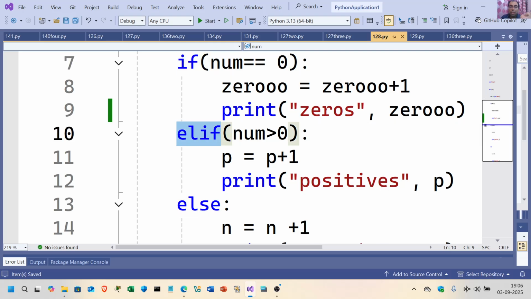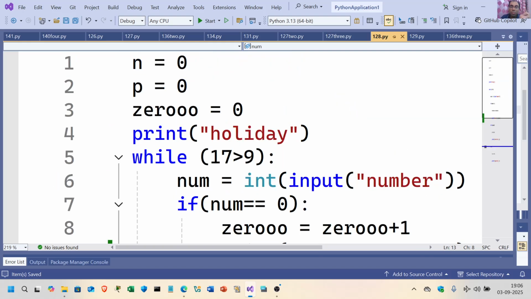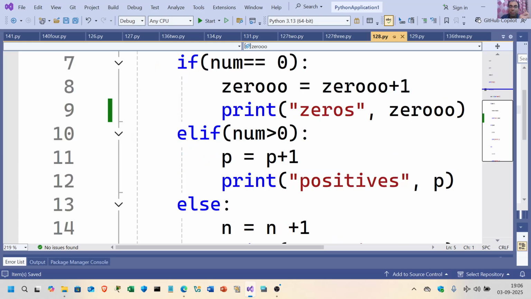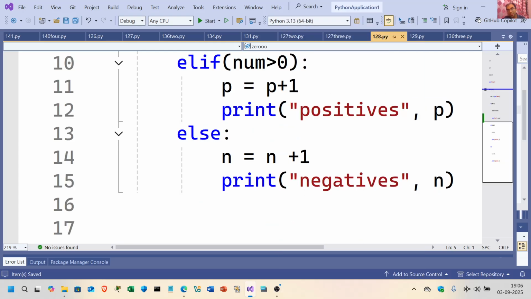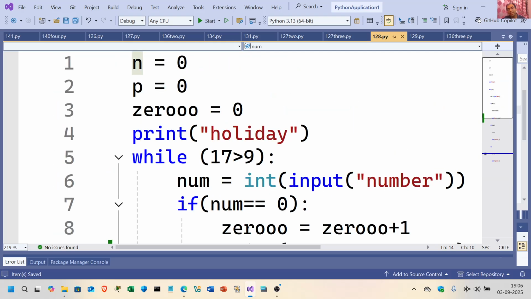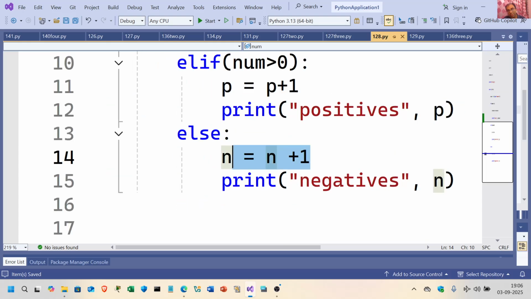If, elif, else. And one more thing here, I'm using multiple statements. While is also coming up, if, elif, and else is also coming up. So elif number is greater than 0, it is increasing the number of positives, else it is printing number of negatives. N is equal to n plus 1. Initially n was 0, so I am just increasing the number of negatives by 1.